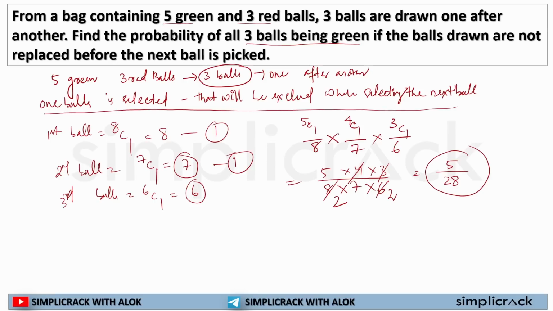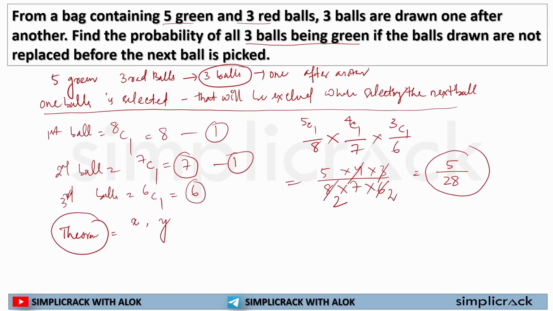Now, for example, if I have to put it into a theorem, how would I put it? For example, a bag has X number of balls of one color and Y number of balls of another.